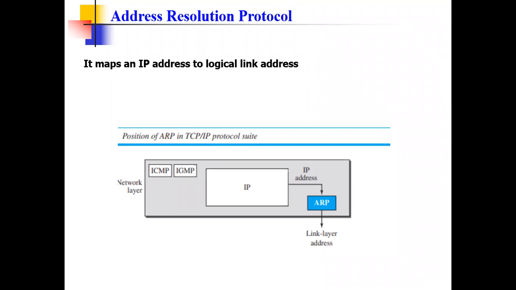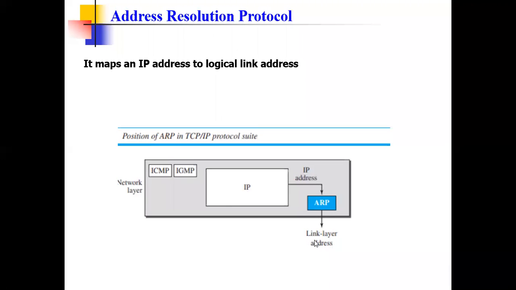If you look at the picture here, it shows the layers of the TCP/IP protocol suite and the position of ARP. This is the network layer in the TCP/IP protocol suite, where we have other protocols like ICMP and IGMP, along with the Internet Protocol, IP. The IP protocol sends the IP address to ARP.